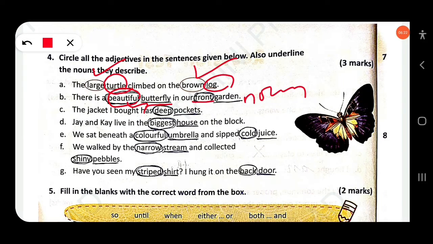The jacket I bought has deep pockets. So here, deep is an adjective, pocket is a noun. J and K live in the biggest house on the block. So biggest is an adjective, house is a noun. So you have to underline the noun and circle the adjective.